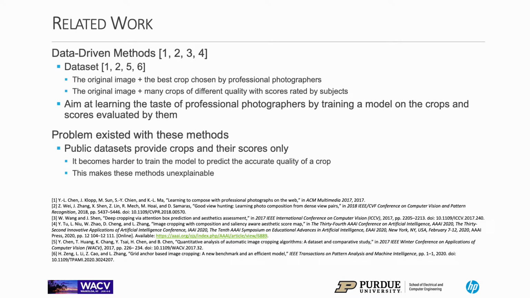However, there's still a problem that exists with these methods. Since the datasets provide crops and their scores only, it could become harder for the model to learn the aesthetics of an image. Similar features might be extracted by the model for two images of the same point of interest, but the ratings might be different due to a slight difference in the location of the point of interest. Also, these data-driven methods are not explainable in the inference stage. They are not capable of providing reasons why the predicted best crop is the most attractive one. Therefore, a method of enriching the ground truth should be proposed.